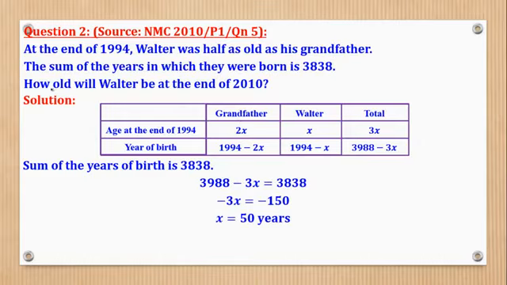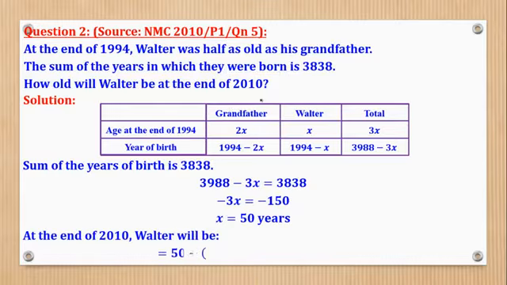But they asked, how old will Walter be at the end of 2010? In 1994, Walter is 50 years. How old will he be in 2010? So I'll say 50 plus the additional years from 1995.